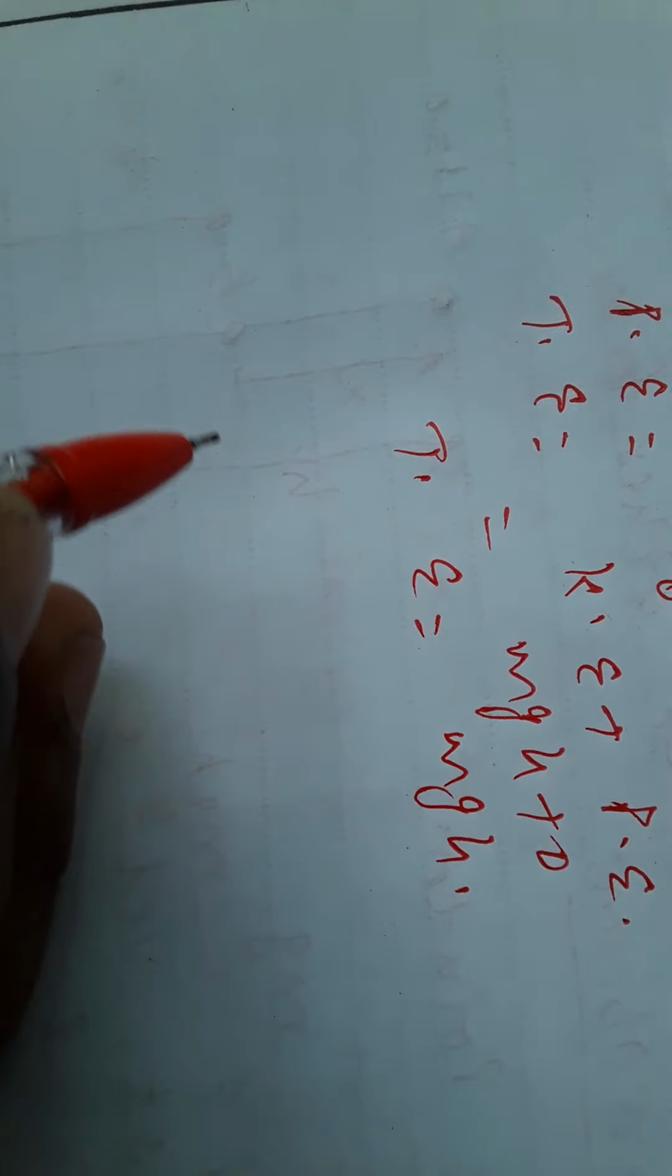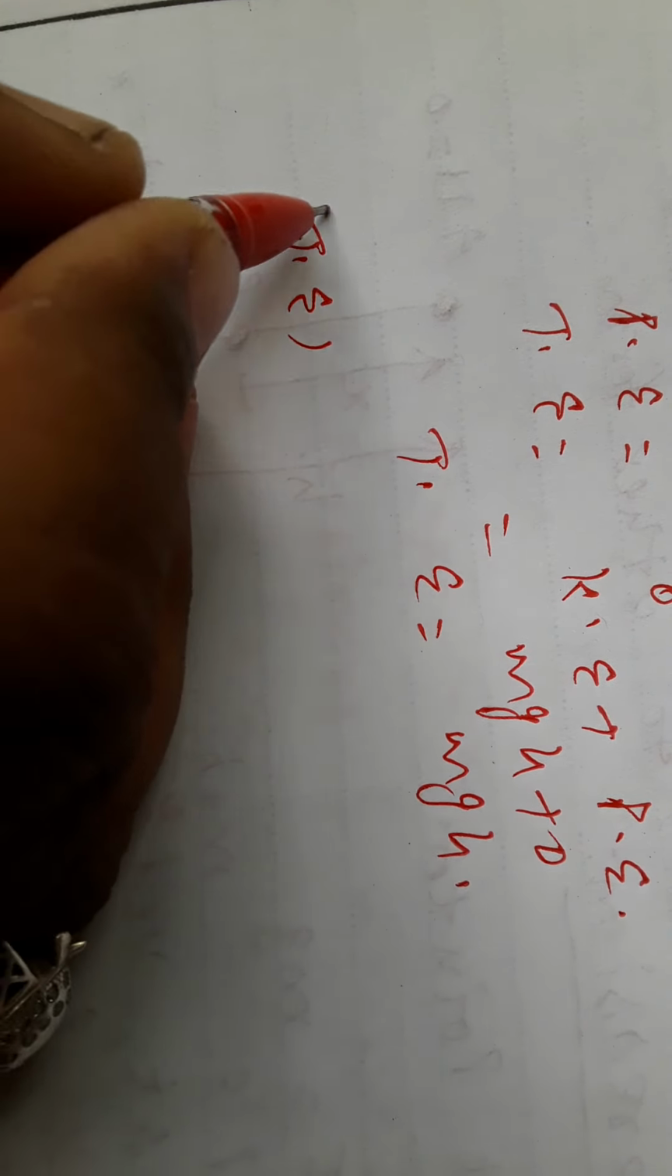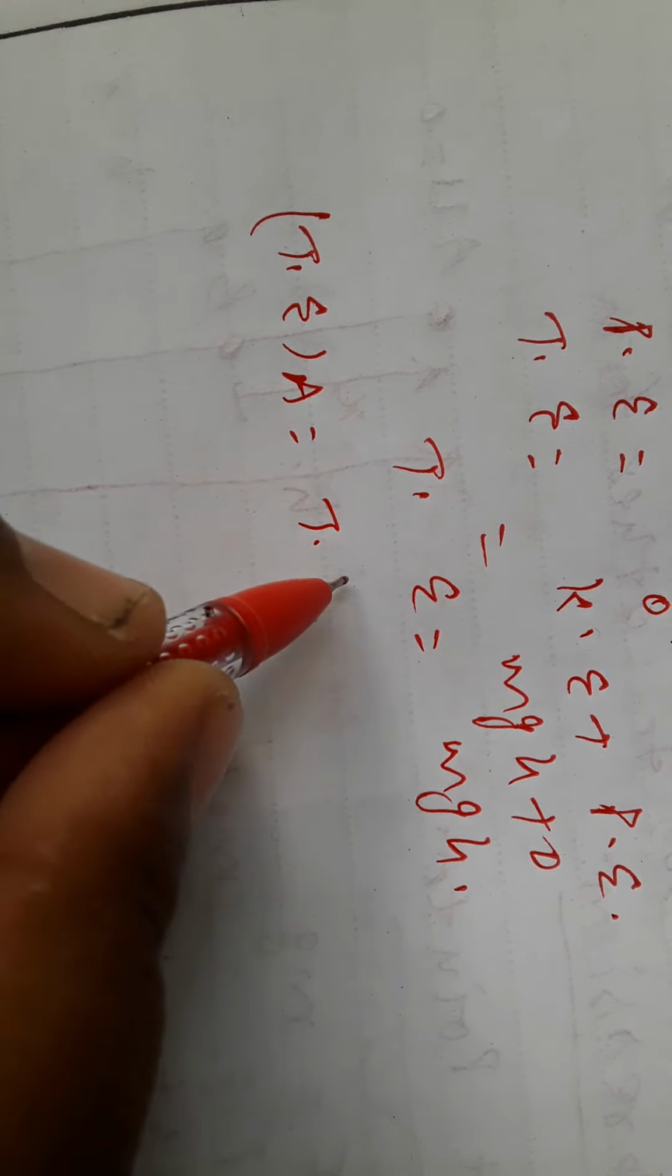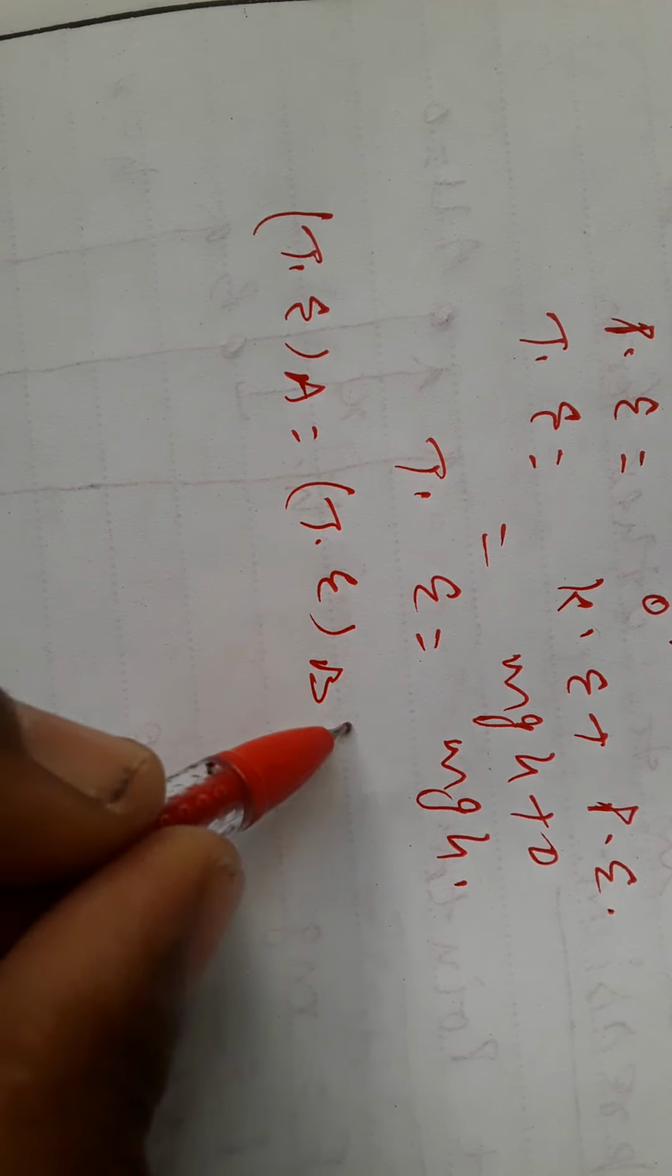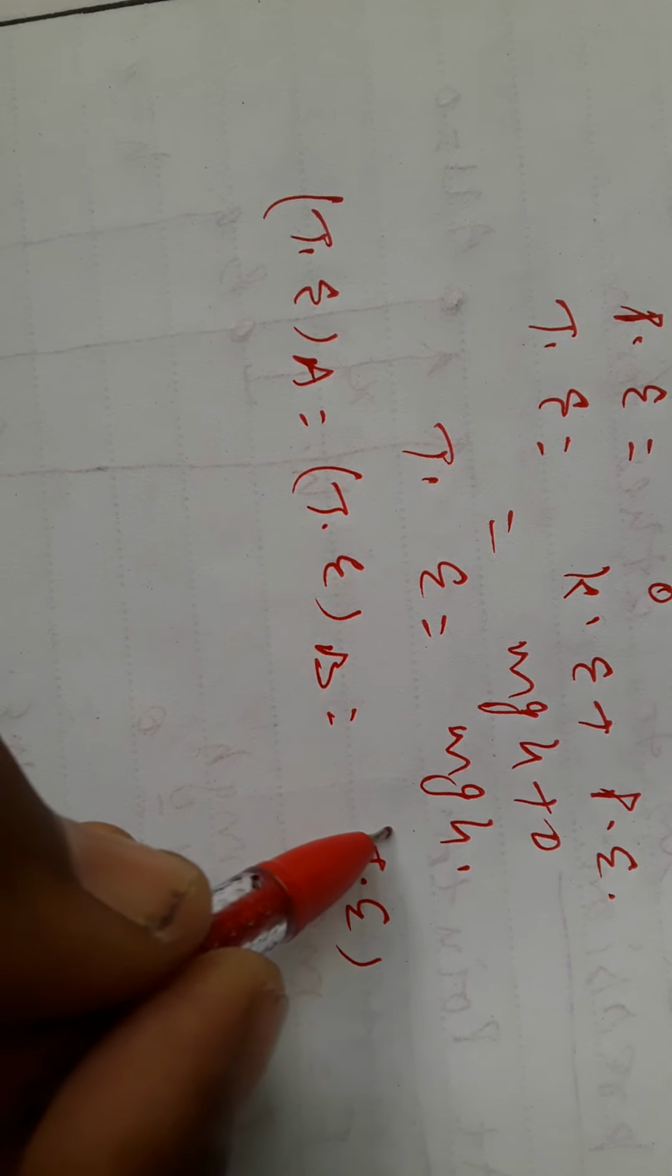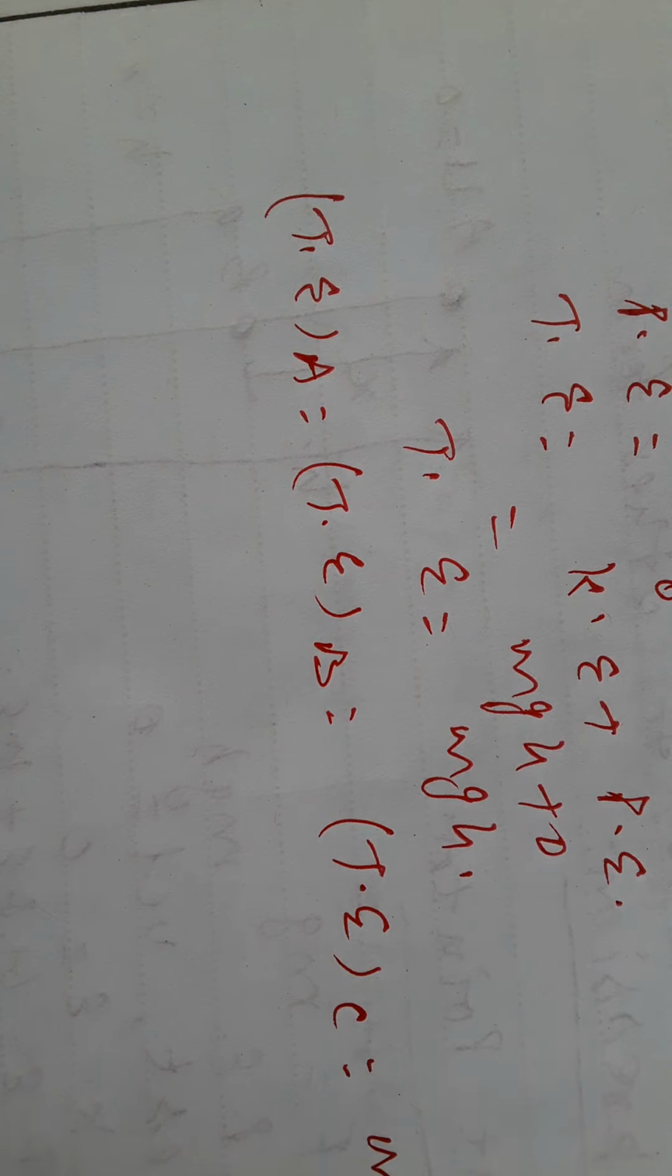Now from this expression we find that the total energy at point A is equal to the total energy at point B, which is equal to the total energy at point C, and this is equal to mgh.